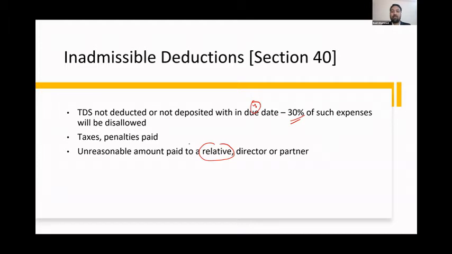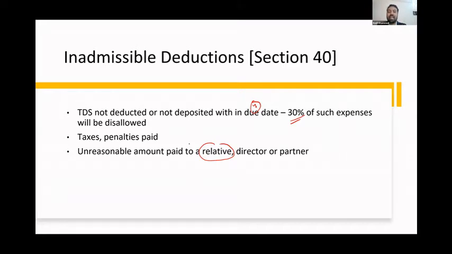Normally, if you're running a company, you will have to accommodate a few of your relatives for the sake of relationship, and you'll be giving jobs to them. But if that amount is unreasonable with respect to their qualification, what is unreasonable is not defined anywhere. It is to the satisfaction of the income tax officer.